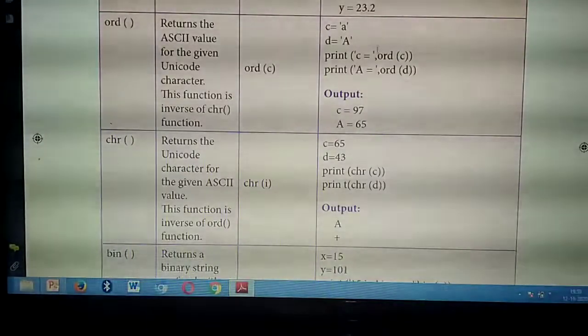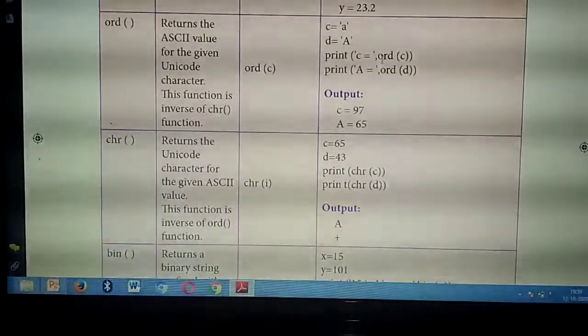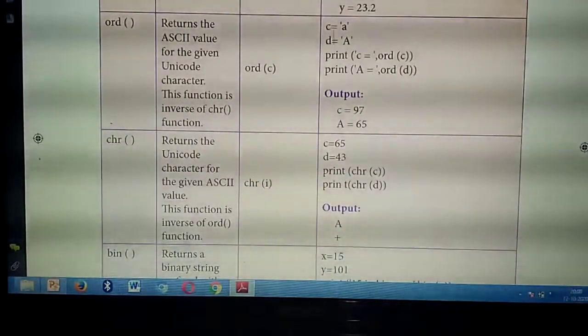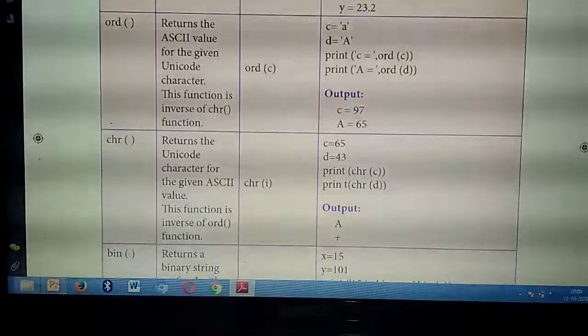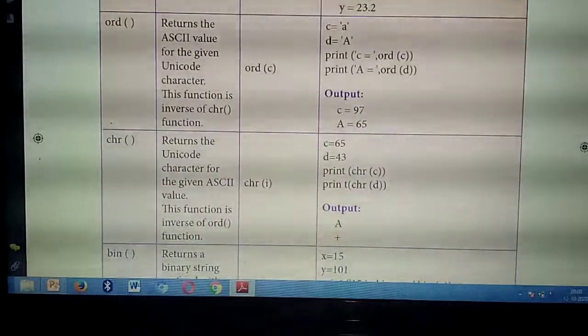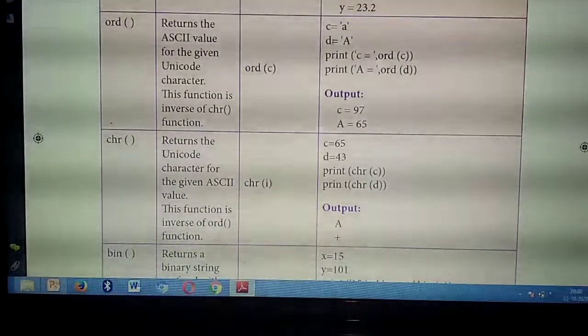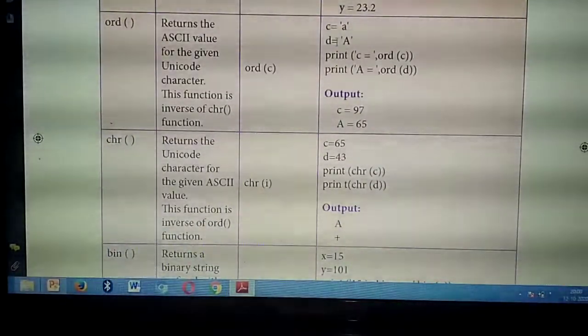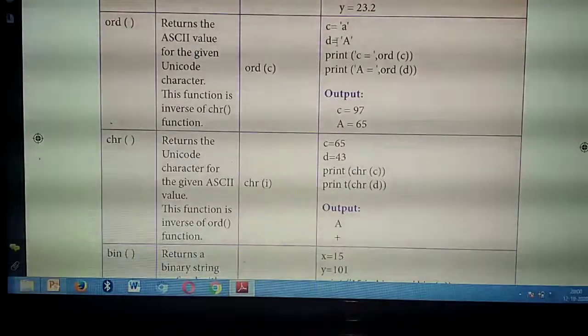Those variables only you need to give inside the function. Print C equal to ORD of C. Then print, give A means A. Then A equal to what? ORD of this one, D. Understand now? Then you run the program.